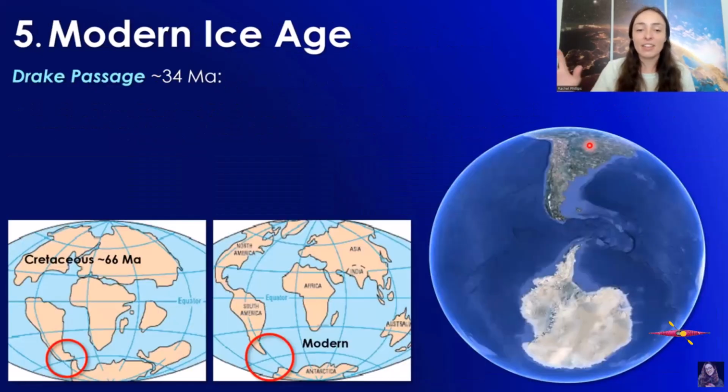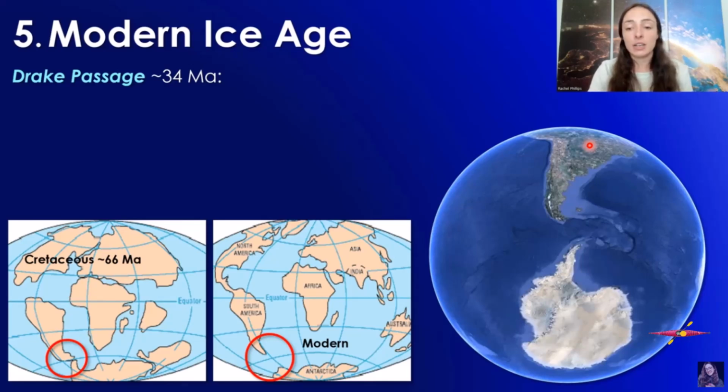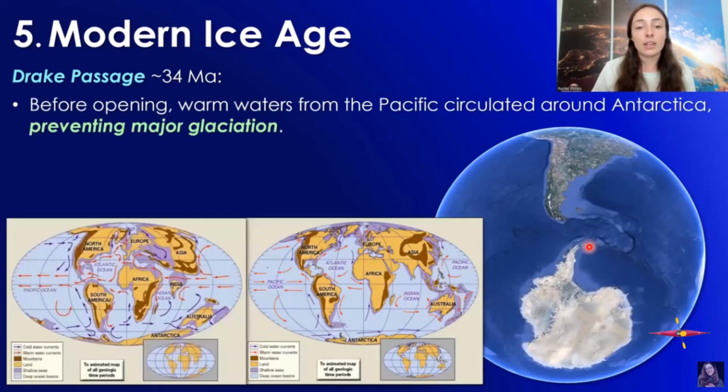Lastly, the fifth tectonic event or events that eventually triggered the shift into our modern ice age that we're in today is, one, the formation of this seaway passage between South America and Antarctica, which occurred around 34 million years ago, and this led to a major shift in ocean circulation that triggered the modern glaciation period.